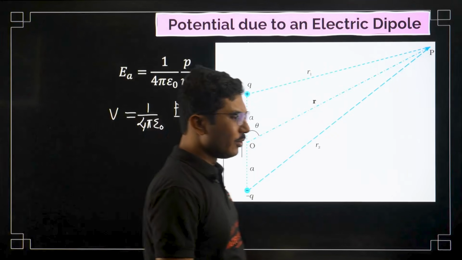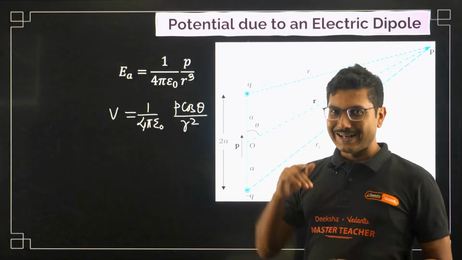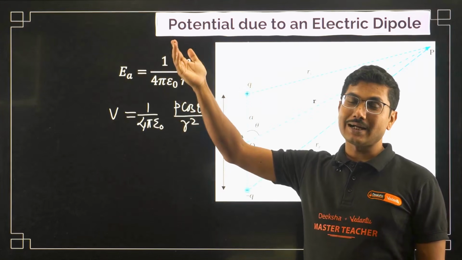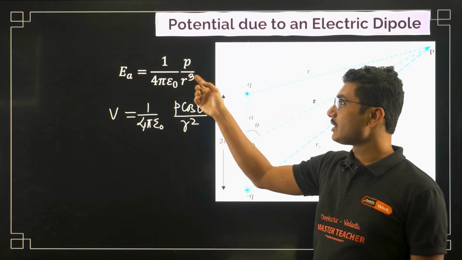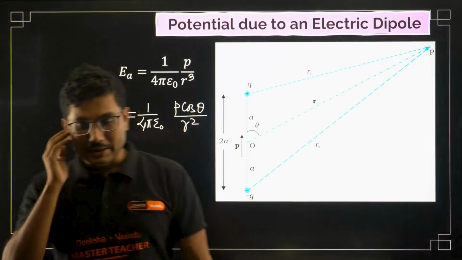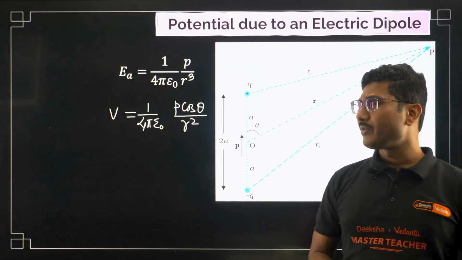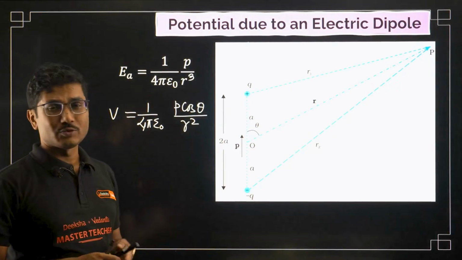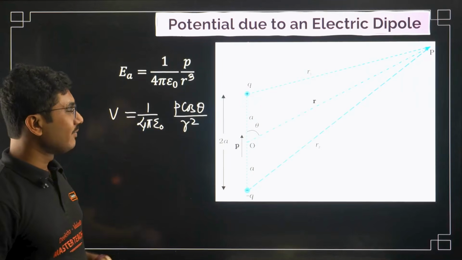So wherever you go, the power of R for electric potential is always 1 less than for the electric field. For example, for a point charge it was 1 by R square for field and 1 by R for potential. For an electric dipole it was 1 by R cube for field and 1 by R square for electric potential. This derivation used to come 5-6 years back, but of late I have not seen it coming, so I can safely assume even the mathematical derivation is not there in the book itself.